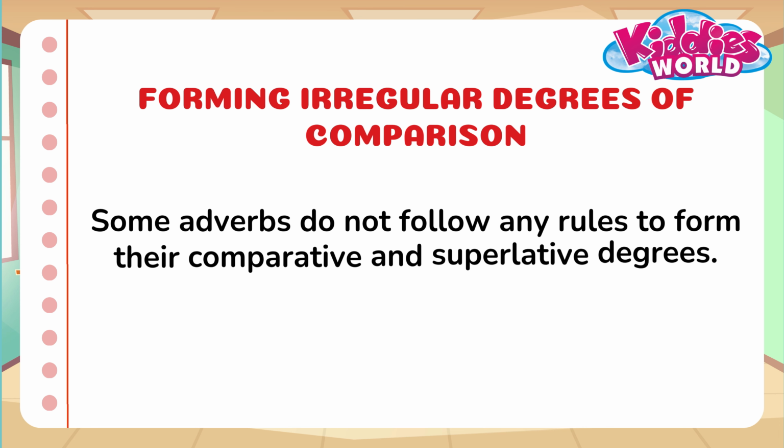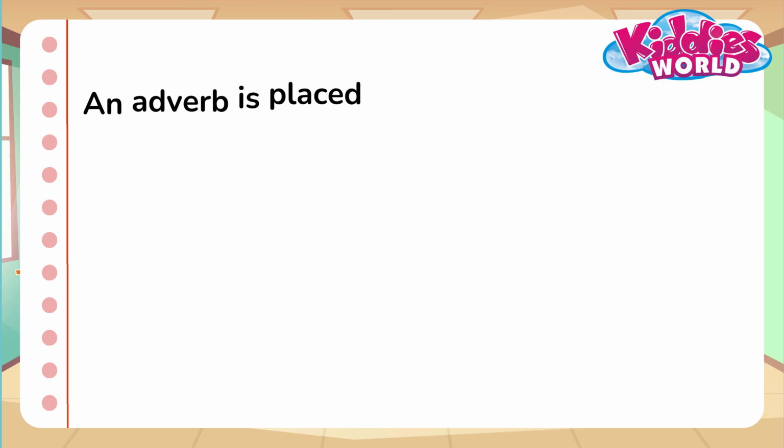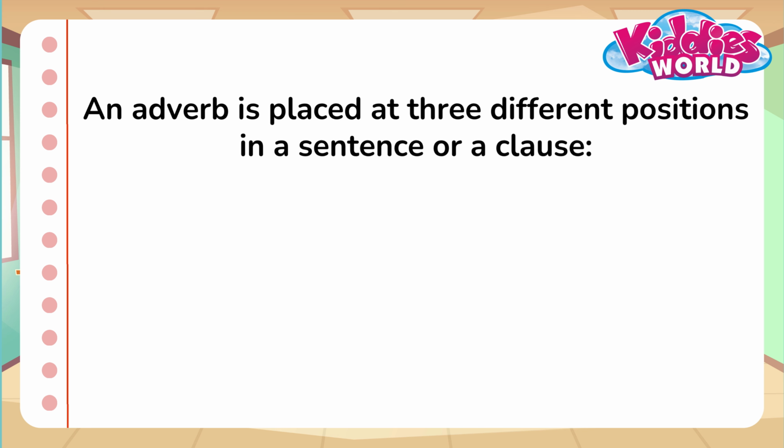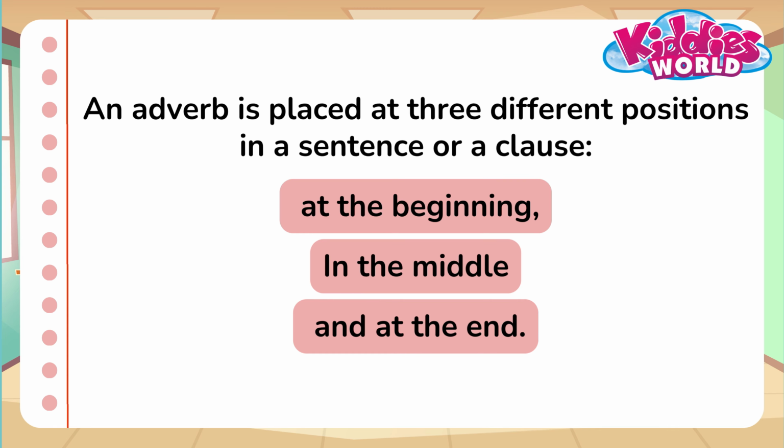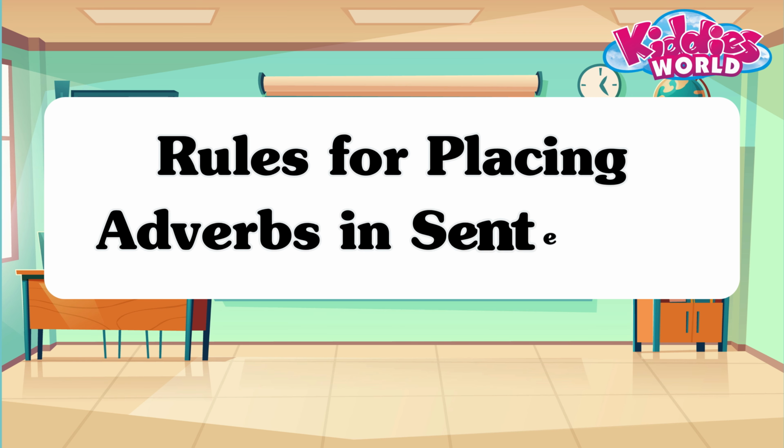Forming irregular degrees of comparison. Some adverbs do not follow any rules to form their comparative and superlative degrees. Check the examples. An adverb is placed at 3 different positions in a sentence or a clause: at the beginning, in the middle, and at the end. The following rules show how to place an adverb in a sentence or a clause.